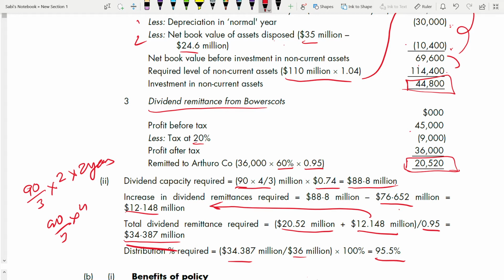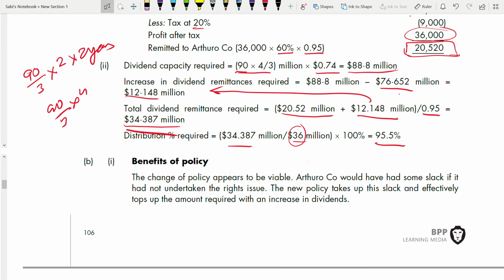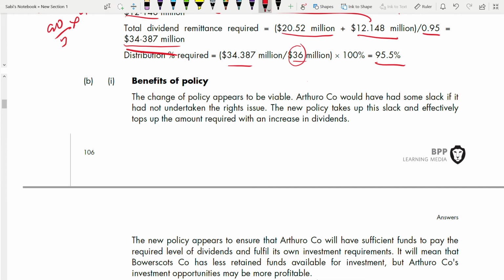Why 36 million? Why here it is 36 million? Because this is the profit after tax, right? Basically, how much dividend you are paying from the profit after tax. So now we have to say what are the benefits of this policy and what are the drawbacks of this policy. Which policy? This dividend increased to 95.5%. We'll see what are the benefits. So the benefit is the change of the policy appears to be viable. How? We'll see.